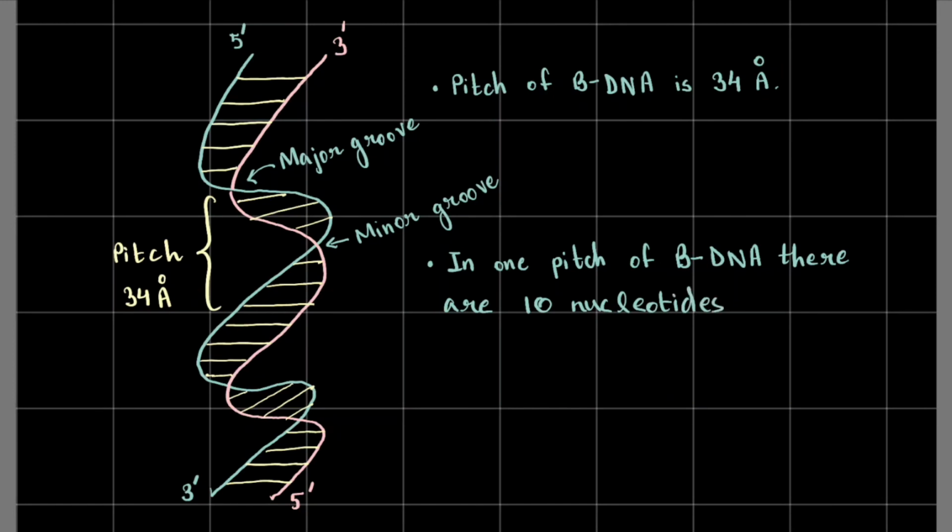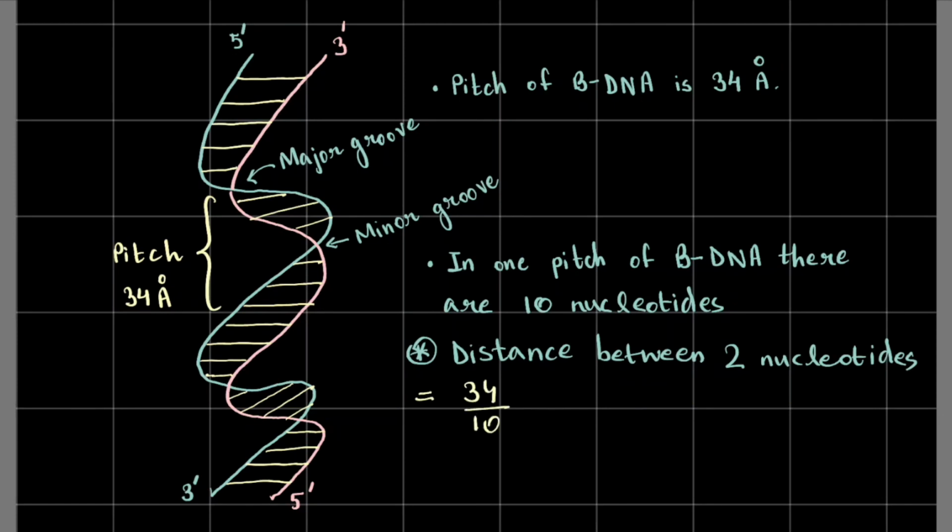And so I think you can pretty much gauge the distance between two nucleotides. What will be the answer? Distance between two nucleotides. It will just be equal to 34 by 10, right? In terms of angstroms, 34 by 10, since there are 10 nucleotides in one pitch of bDNA, and one pitch equals 34 angstrom. So that just equals 3.4 angstrom, right?